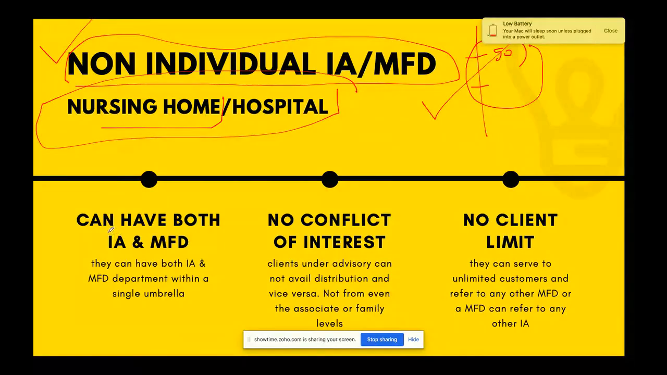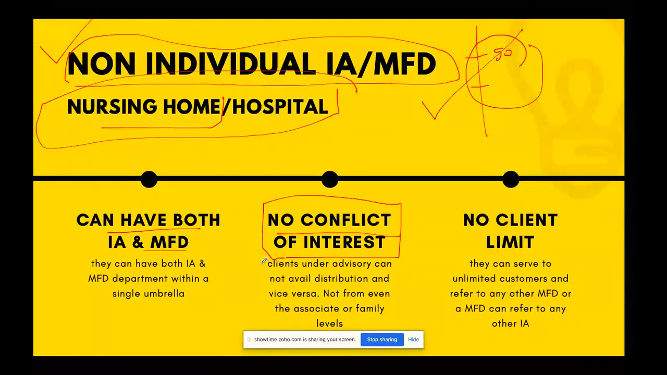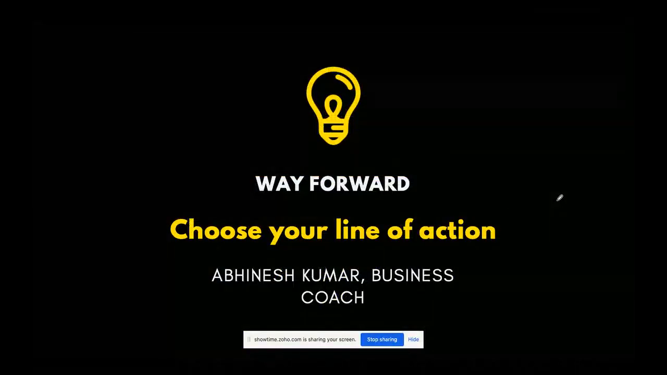You will get the freedom to serve as both, so you can think about which client and which family client is a chargeable client where I can make money, and which are the retail customers whom I should not charge but rather earn commissions from. There should be no conflict of interest. That is very clear, meaning the same firm cannot advise a customer and tell him to buy the medicine from my wife or my family. That is called a conflict. So you cannot do a conflict of interest. So, no client limit. Way forward, choose your own line of action.